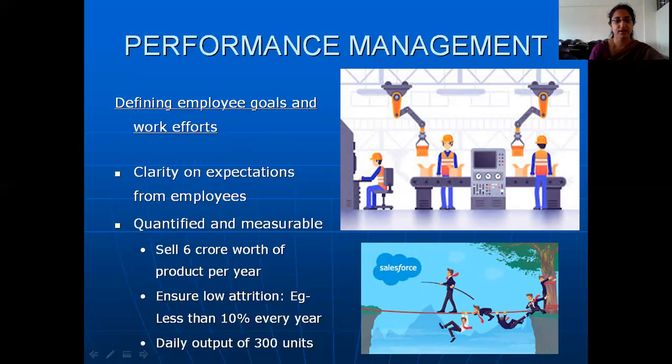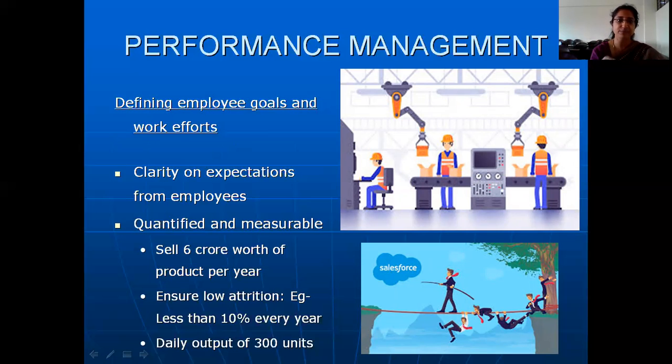Another expectation over here is the sales manager has to keep their sales force happy. This is general, but try to make it specific. In case you say that the attrition rate of the sales force should be less than 10%. So if there are 100 people, less than 10 people should have quit the company on their own, which means that the other 90 people are happy. So this is one example that the sales force are happy.